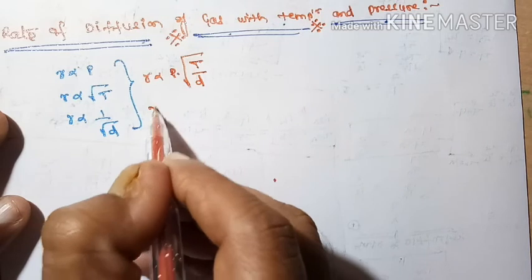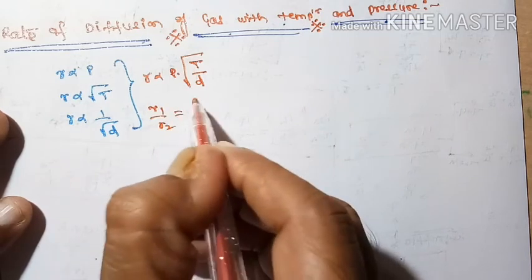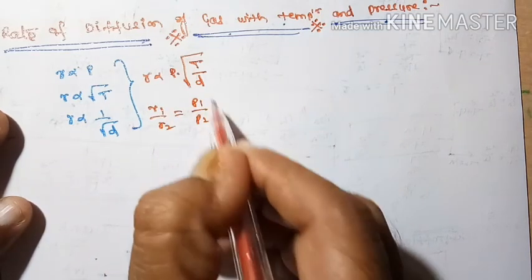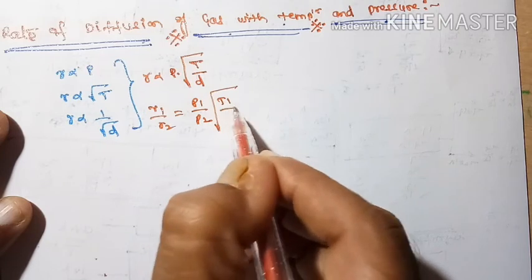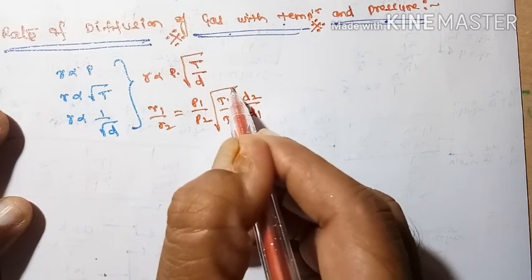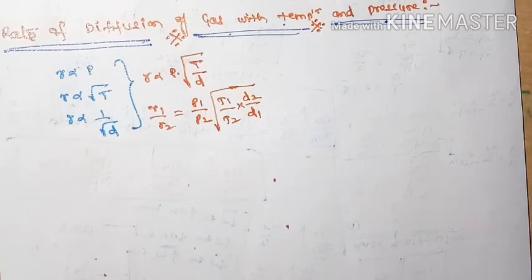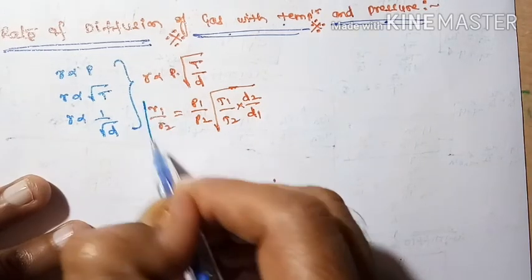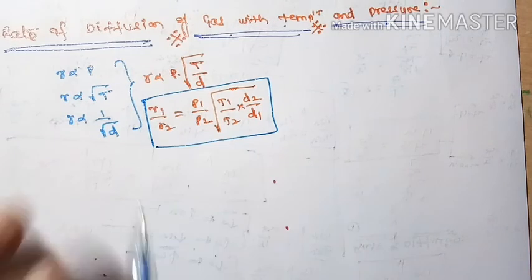So from this, R1 by R2 is equal to P1 by P2 into under root of T1 by T2 into D2 by D1, which means T1 D2 divided by T2 D1. All the principles we discussed, I am just writing cumulatively at one place.